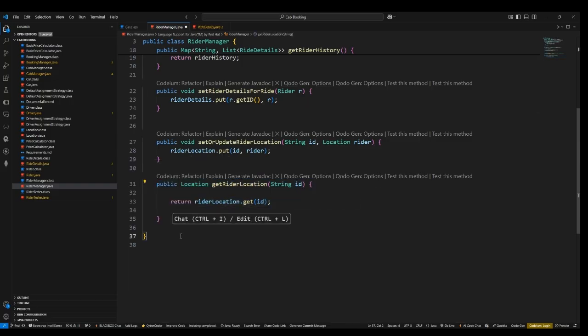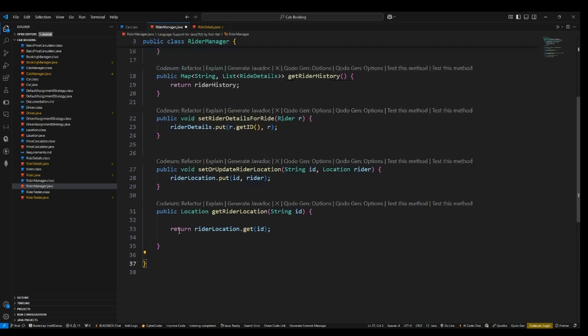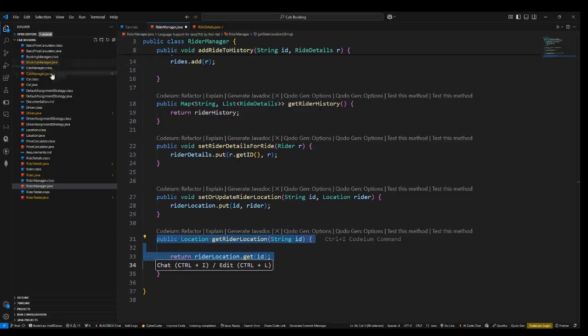This is for whenever you want to know the location of the rider. Say you are a driver and you want to get the location of a rider so that you can go there, pick him up and come back. This will be useful for that purpose. I wrote this. Now let us go to the cab manager, which is the most important, the core part of our problem solving.